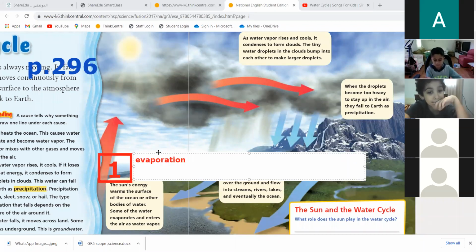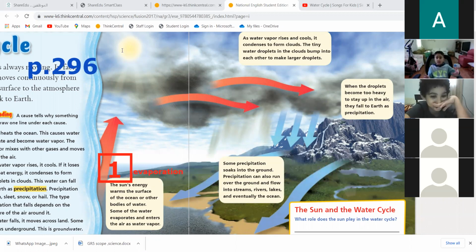I want you to write evaporation next to number 1 over here, because the sun heats the water on Earth's surface and it turns it to gas. So this is evaporation.